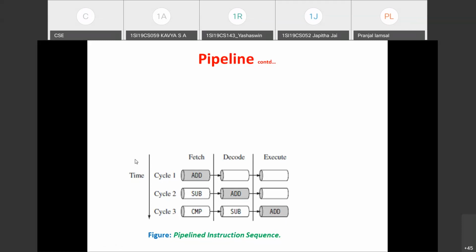So in this three-instruction sequence, add, sub, and compare, first the add instruction is fetched. Then, while decoding the add instruction, the sub instruction is fetched. Then, while executing the add instruction, at which point the pipeline is filled, the subtract instruction is being decoded and the compare instruction is being fetched. This is how a three-stage pipeline works, and the advantage is that it improves the speed of execution. This is the three-stage pipeline used in the ARM7 family of microcontrollers.